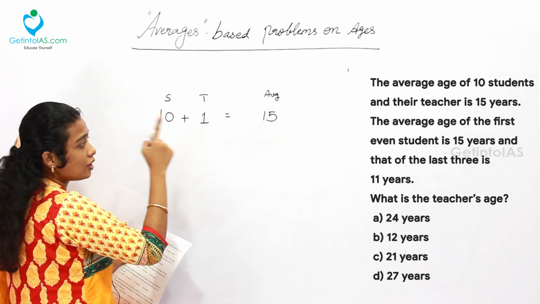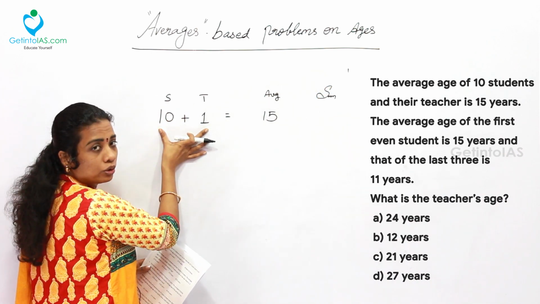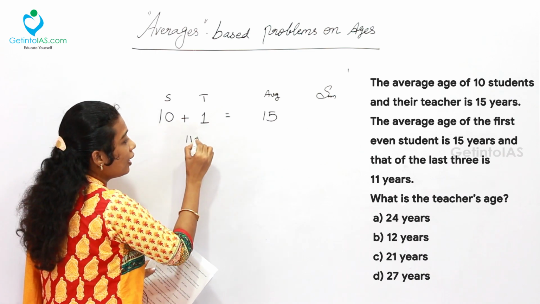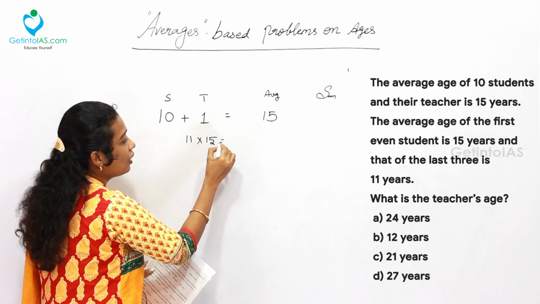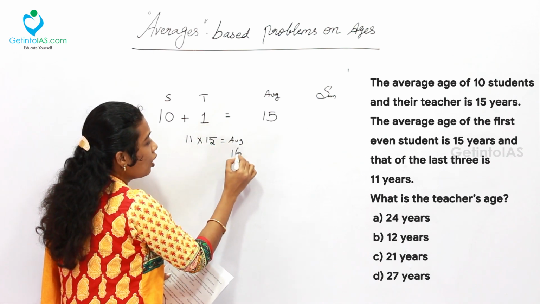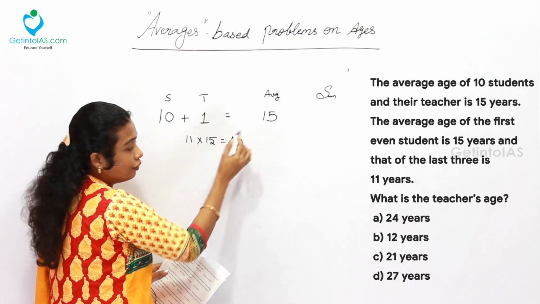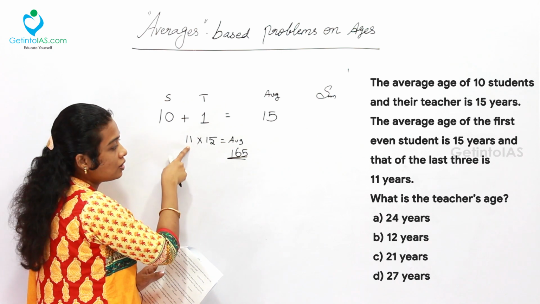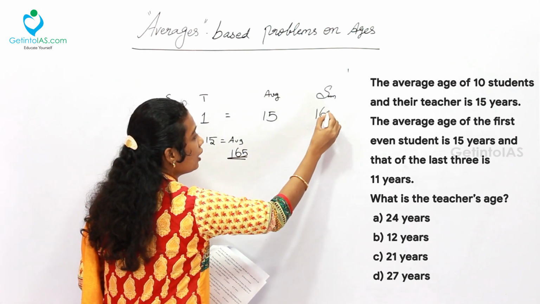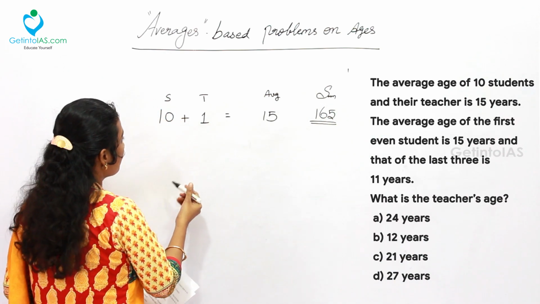To get the sum of their ages, the sum will be equal to the average times the total number of persons. The total number is 10 plus 1, which is 11. 11 into 15 is going to be 165. So here the average is 15 and the total number of persons is 11. Then the sum is going to be 165.